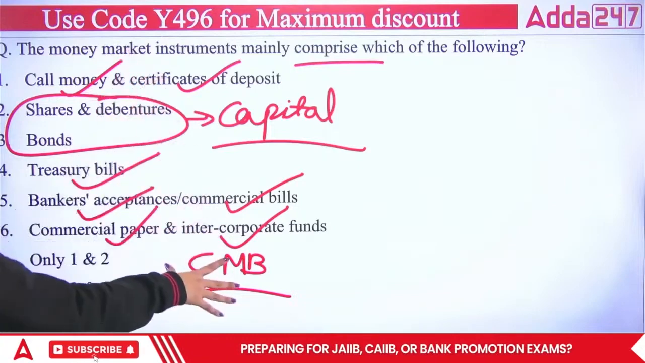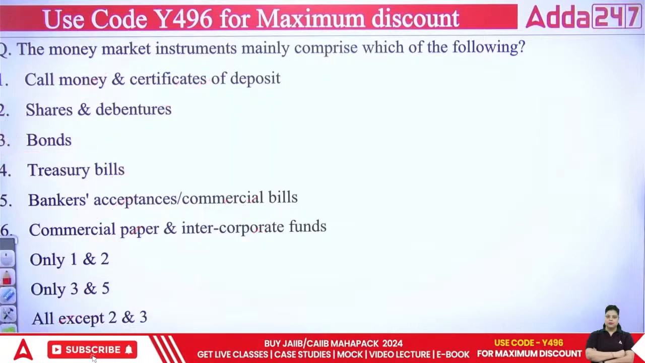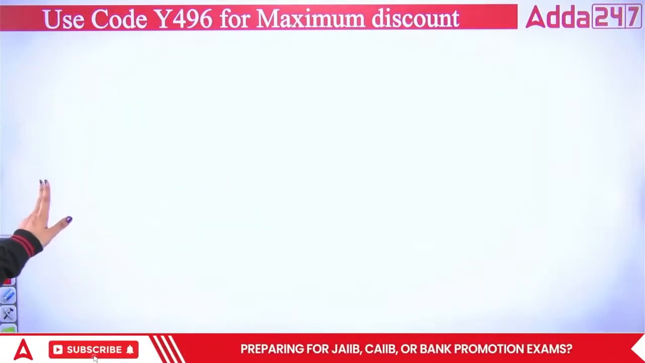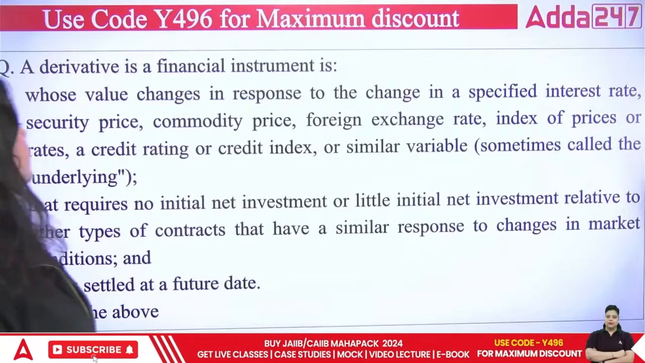So all are part of the money market except the second and third points. So all except second and third is the right answer. That is your C option. Now the next question: we have a derivative as a financial instrument.